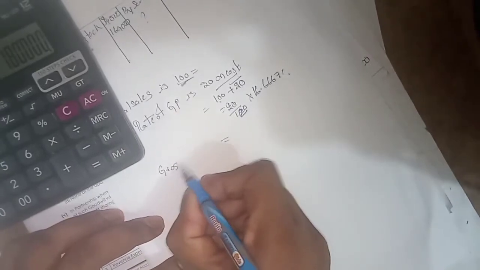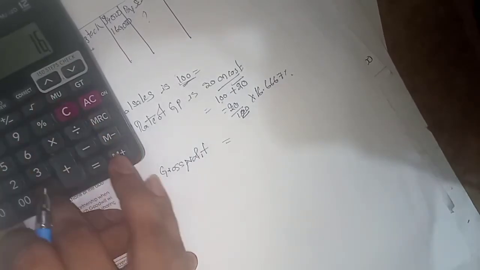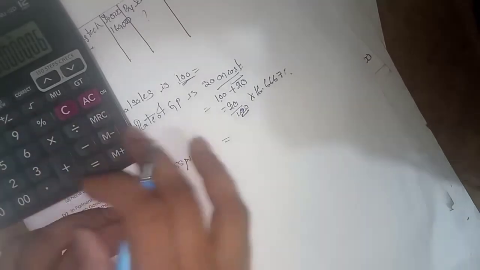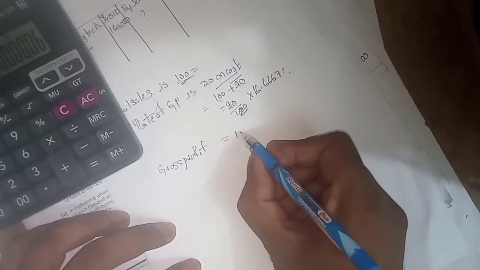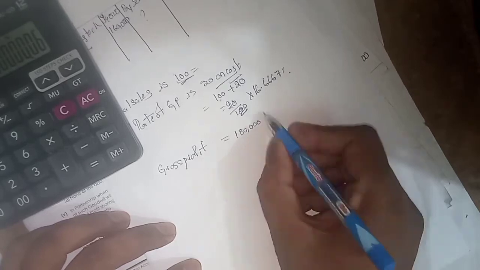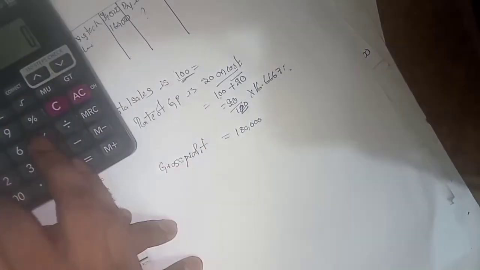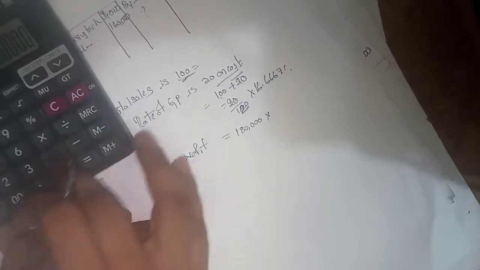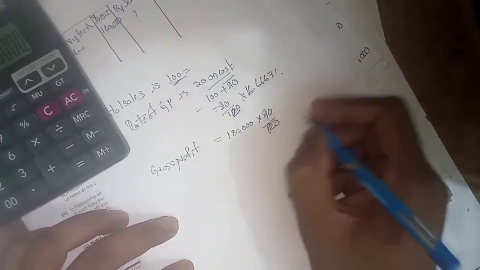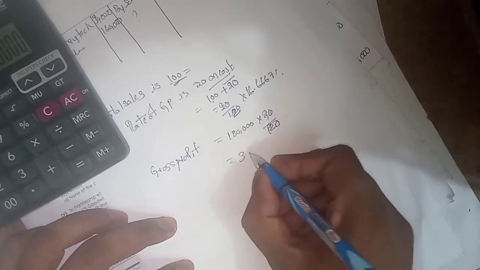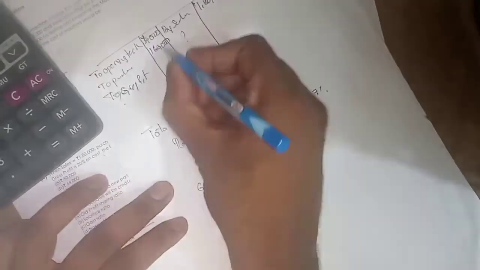Sales 1,80,000 into 20 by 120, that is 1 by 6, which equals the gross profit of 30,000. So gross profit we find out here: gross profit is 30,000.